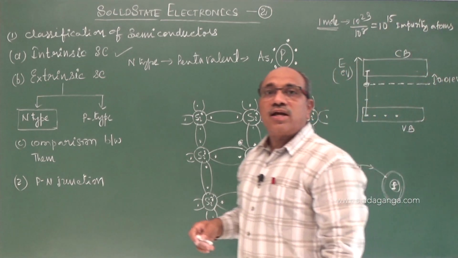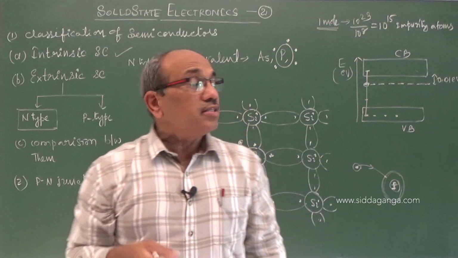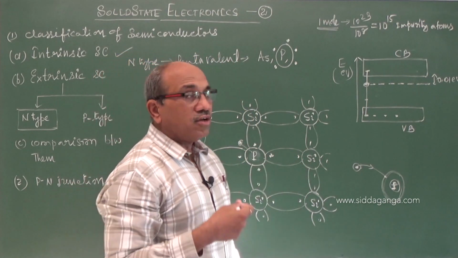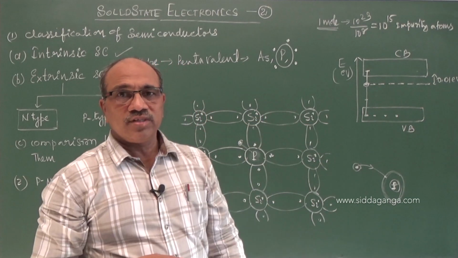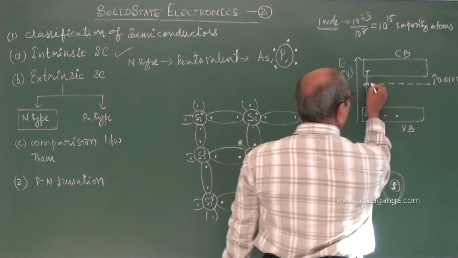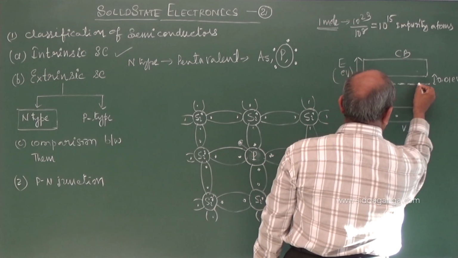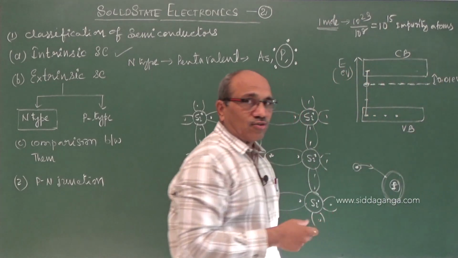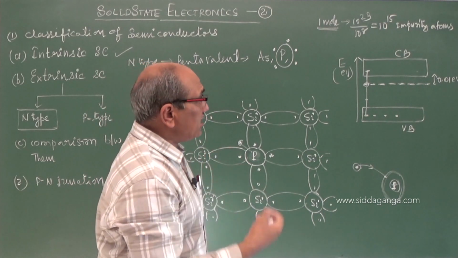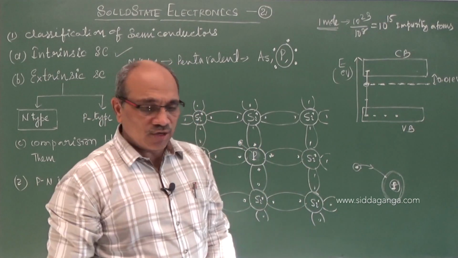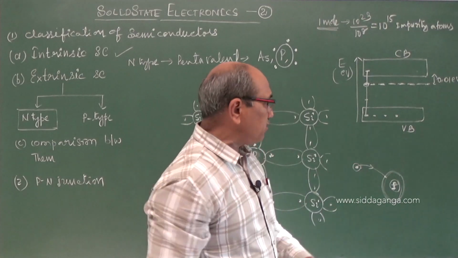That means we are adding 10^15 impurity atoms for 1 mole of silicon crystal. That means you are getting such a large number of impurity electrons. What is the energy necessary to make them conduct? I hope you have understood the two energy concepts I told.